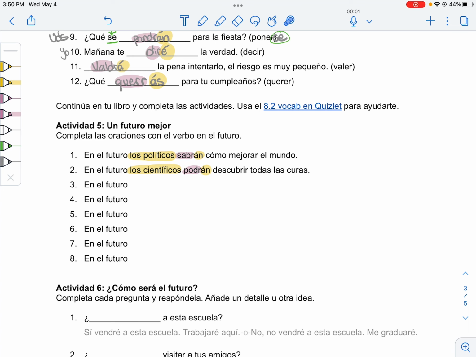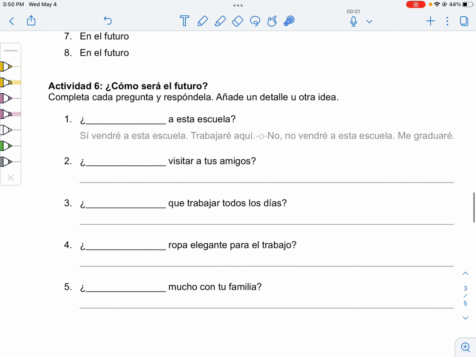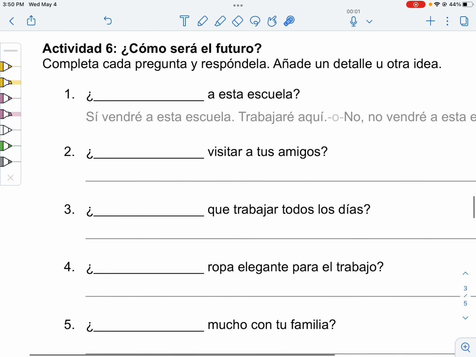And then for activity 6, I'm going to go through and do the verbs with you, and then your details can change. So número 1 is venir. Venir is a yo-go verb from vengo. So that's going to be vendr. Actually, they're all going to be the tú ending, aren't they? Because we're asking our friends.